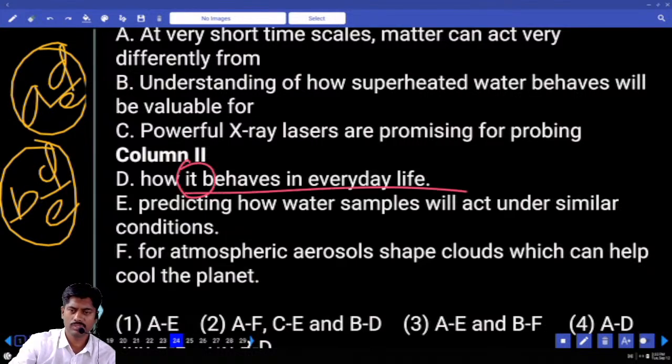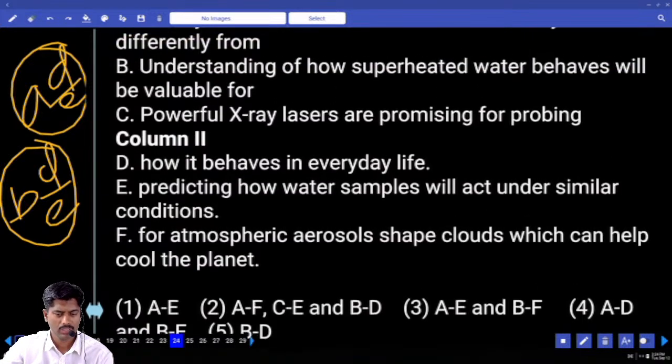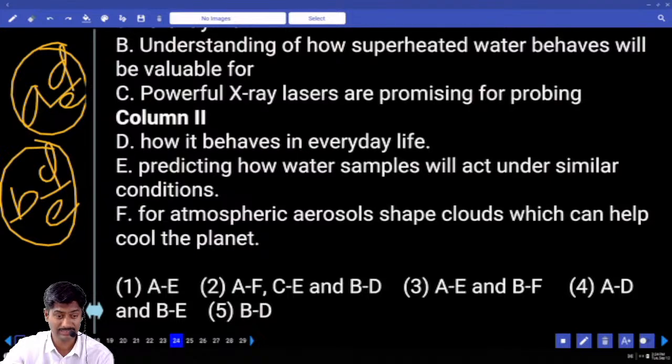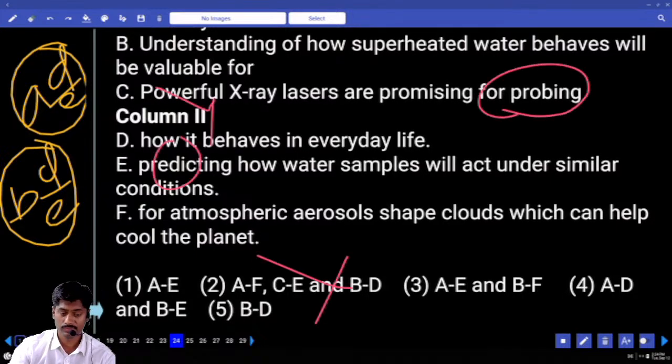How it behaves. So what shall we take? 2, 4. AFCE. Can we take CE? Powerful X-ray lasers are promising for probing, predicting. Probing, predicting, CE not possible. Fourth option.